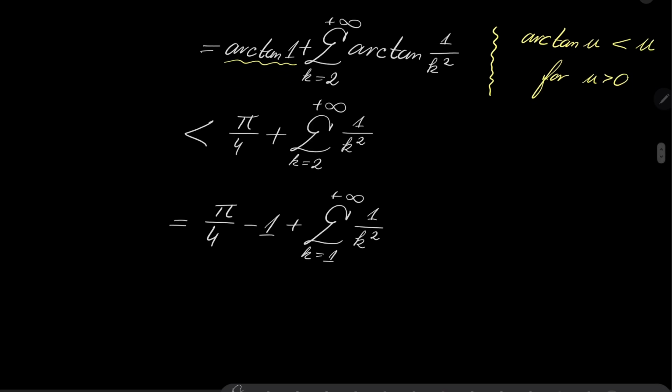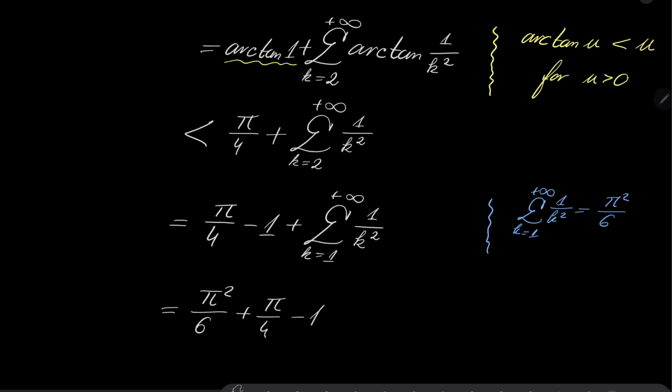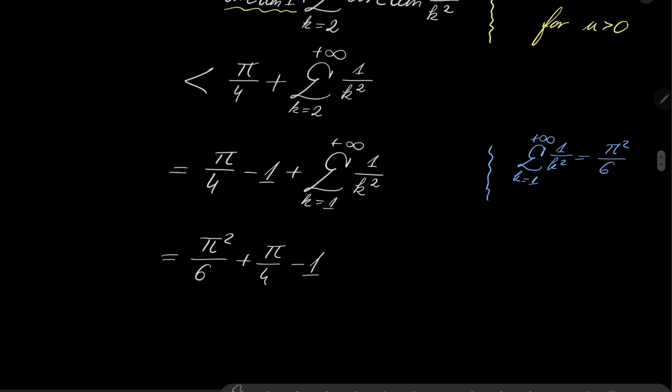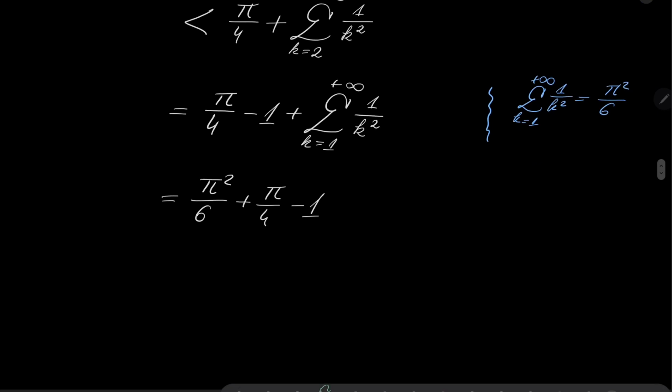Now I will use this powerful result. Maybe let's write it right here. The series as k goes from 1 to infinity of 1 over k squared happens to be pi squared over 6. So this whole series is pi squared over 6 plus pi over 4 minus 1. And the only question remaining: is this less than pi over 2?